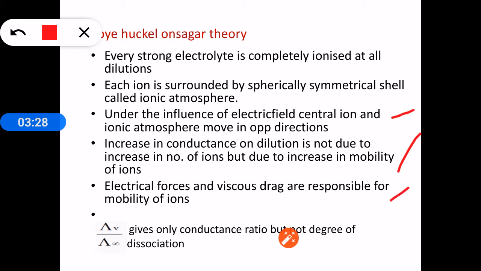And lambda V by lambda infinity gives only the conductance ratio but not the degree of dissociation, because strong electrolytes undergo complete dissociation at all dilutions. So lambda V by lambda infinity gives only the ratio of conductance values at different dilutions, but it does not give the value of the degree of dissociation, because strong electrolytes are completely ionized at all dilutions.